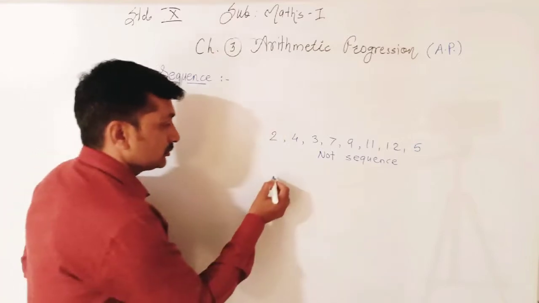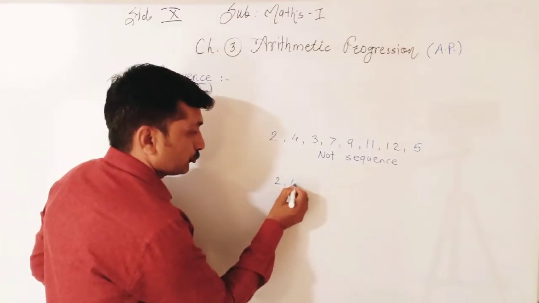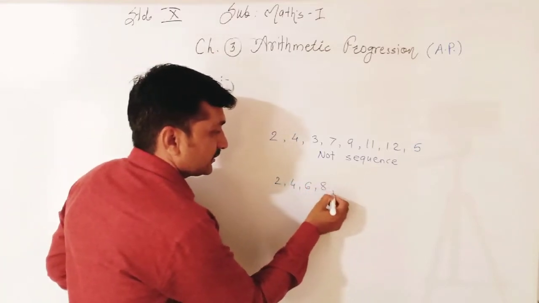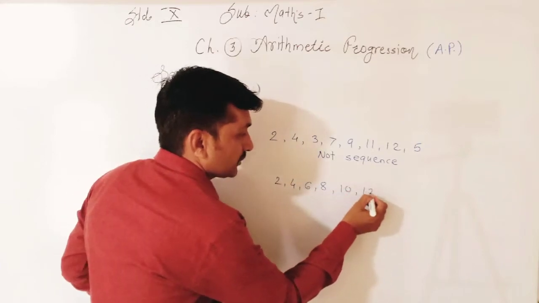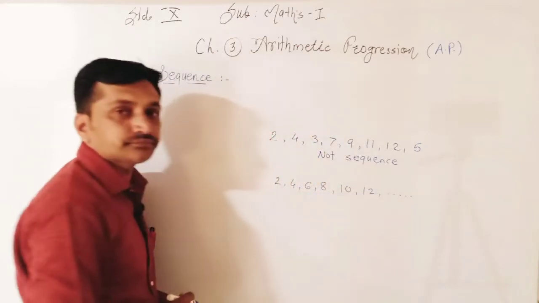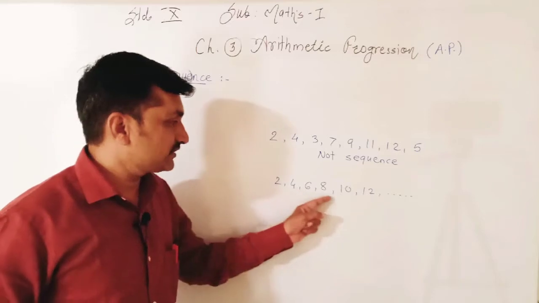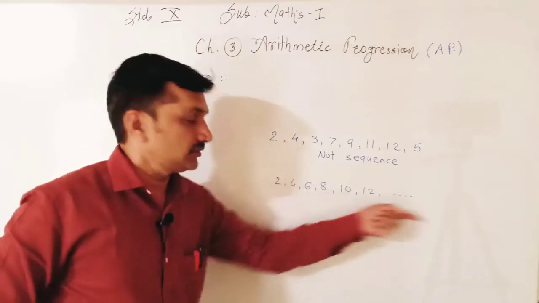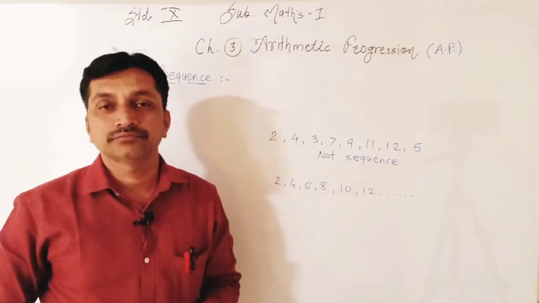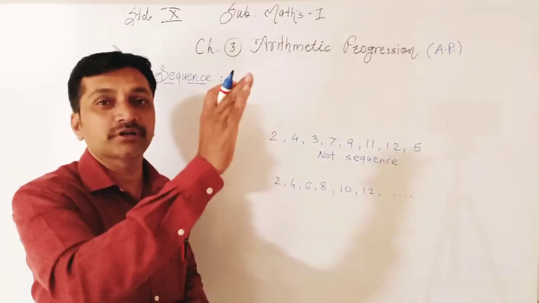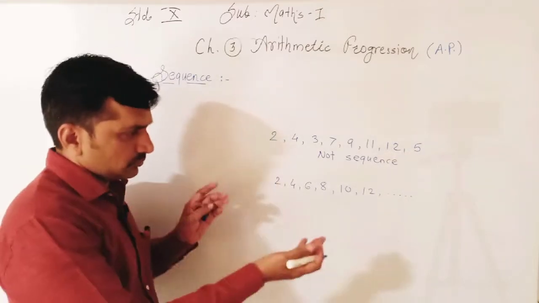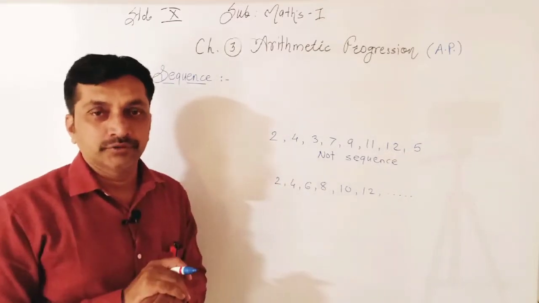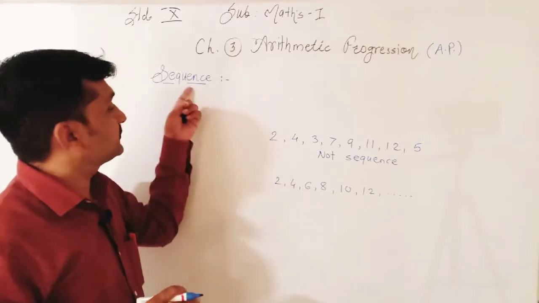For example, 2, 4, 6, 8, 10, 12 and so on. See, ascending order, smaller to bigger, or inversely you can write. These numbers are in sequence.